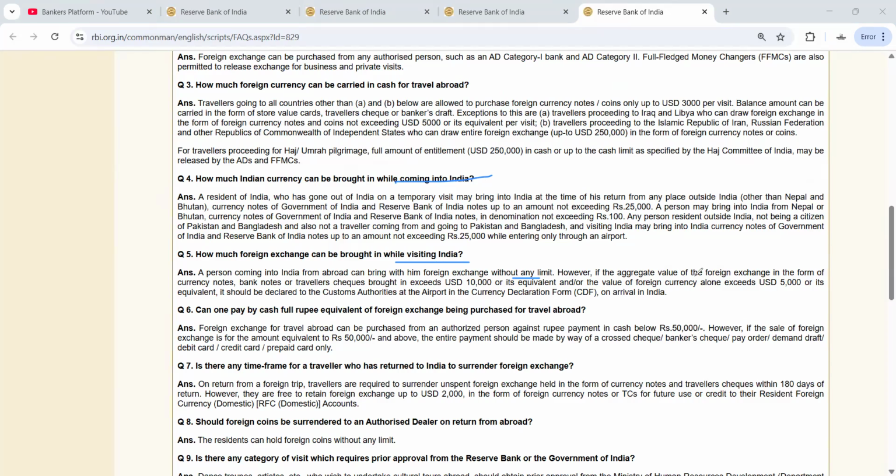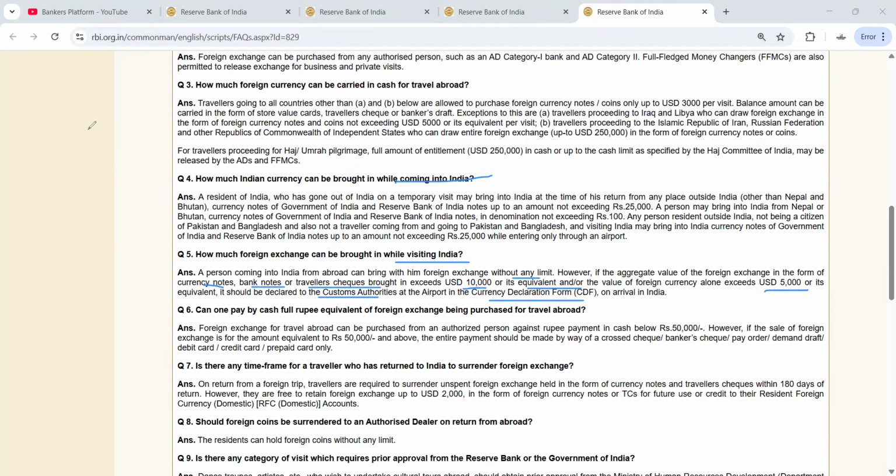However, if aggregate value of foreign exchange in the form of currency note, bank note, traveler check brought exceeds 10,000 or its equivalent, or the value of foreign currency alone exceeds 5,000 or its equivalent, it should be declared to the customs authority at the airport in the CDF form on arrival in India.